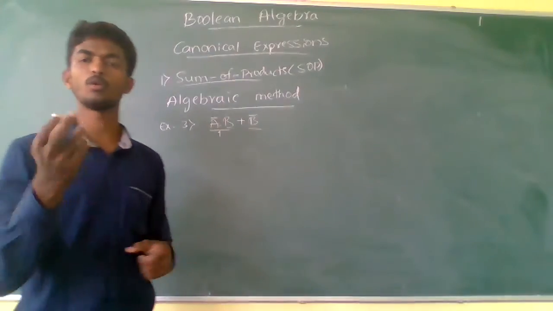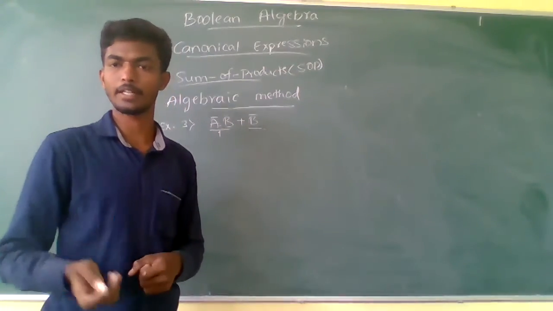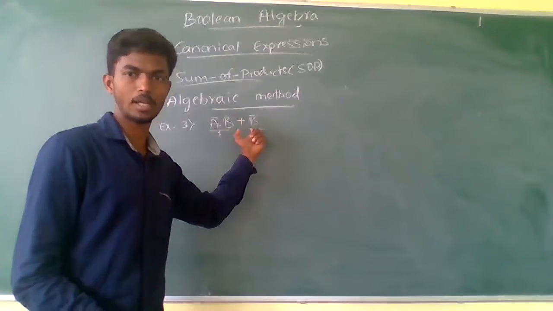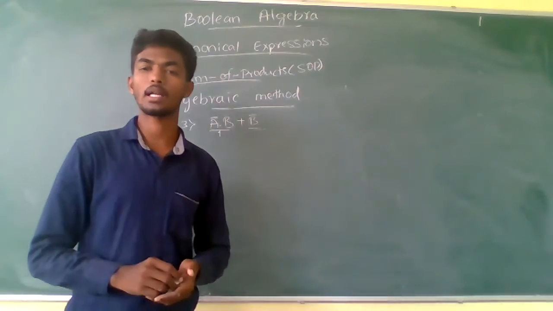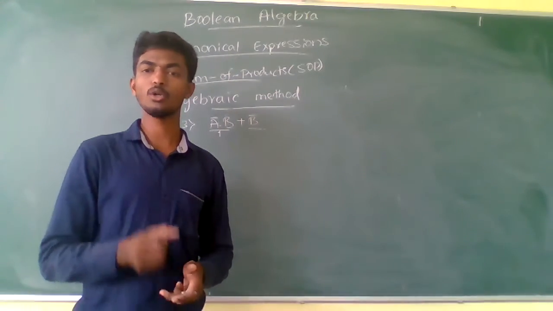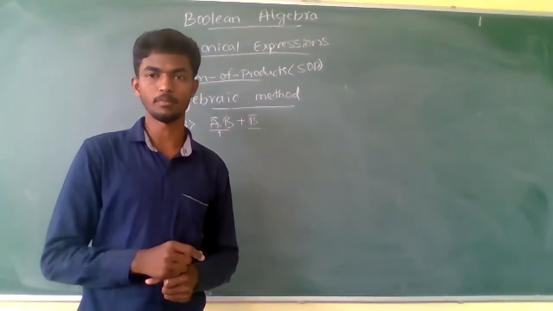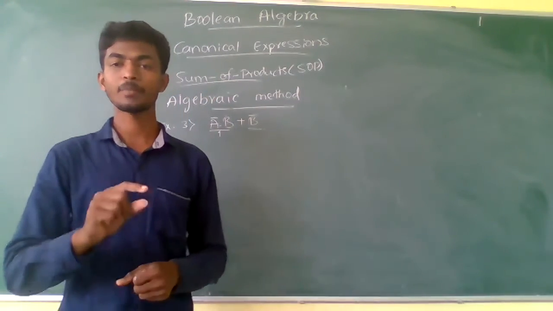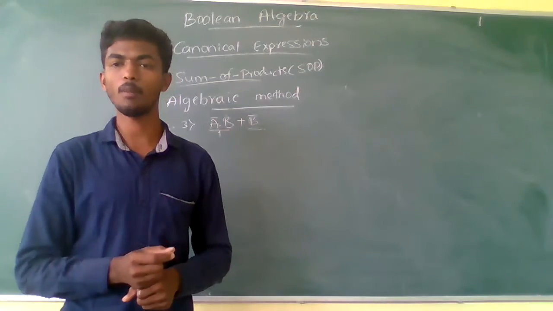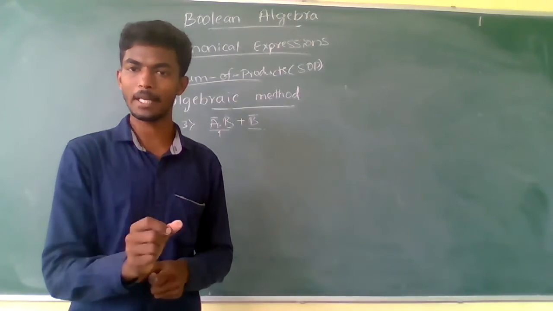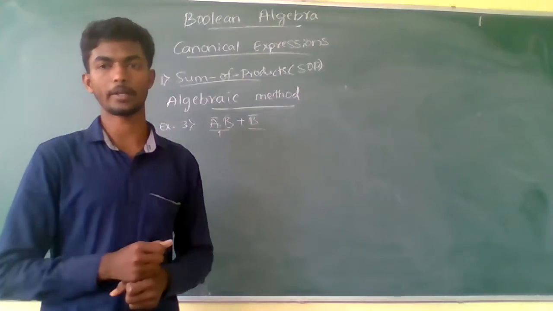The system has only two different literals. One literal is available here, another literal is missing here. So when you are converting from the Boolean expression to the canonical SOP form, you need to multiply the missing term with 1.